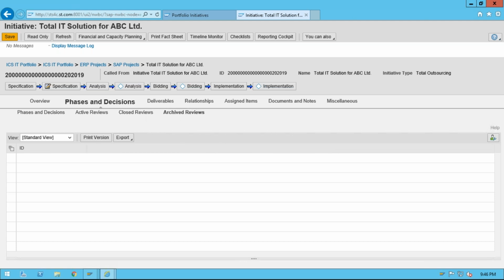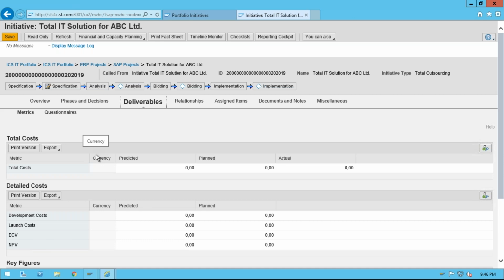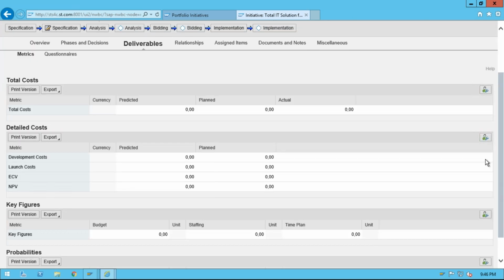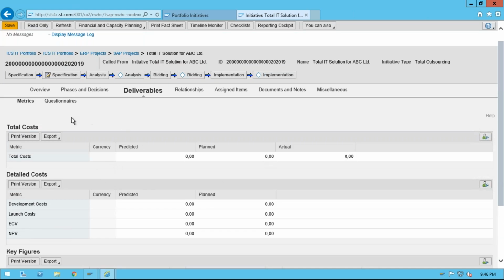Deliverable: you can define the matrix deliverable, that is total cost, plan cost, actual cost. Here you can enter it manually, or some of the data you can get from the integration. Like actual cost, you don't want to enter it manually, you can fetch this detail. Development cost, launch cost, ECB, NPV, all these values you can enter, and you can use the same values in some other calculation in financial planning. So we will study this matrix and questionnaires here in detail.